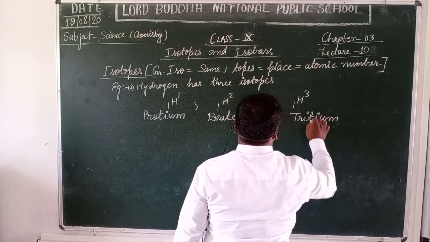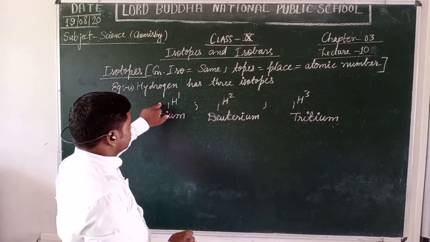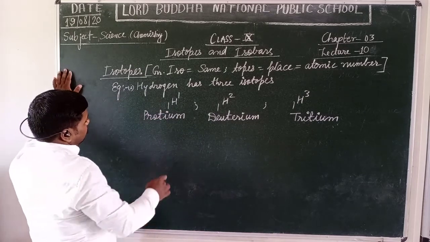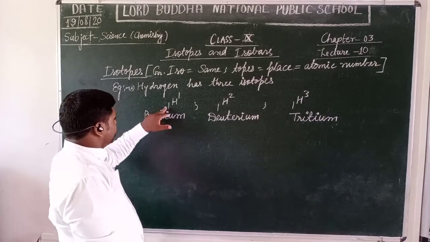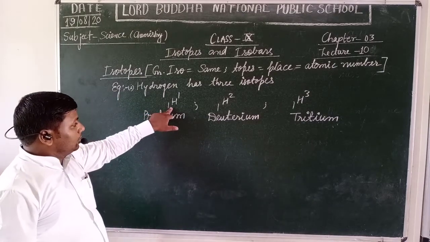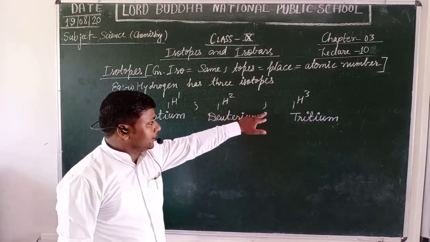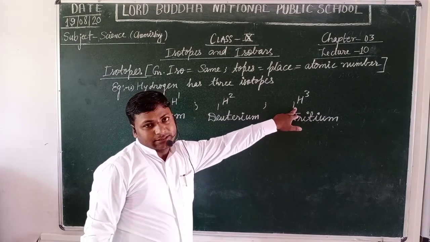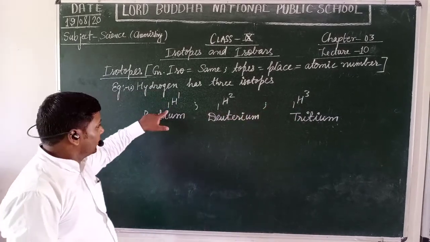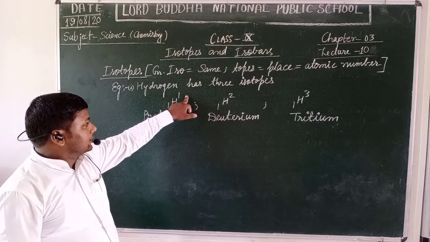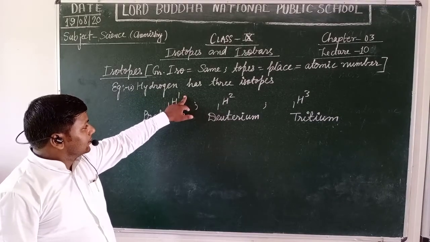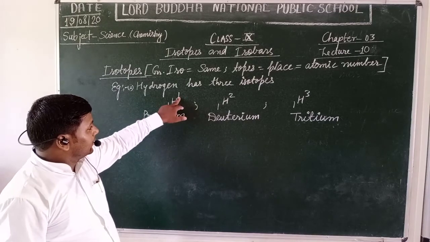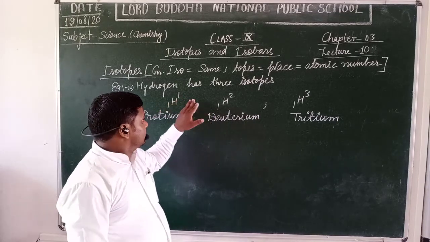Yes, students. Among these three isotopes of hydrogen, we find that the atomic number of each atom is the same, it means 1, but their mass number or atomic mass is consecutively different from 1 to 3.